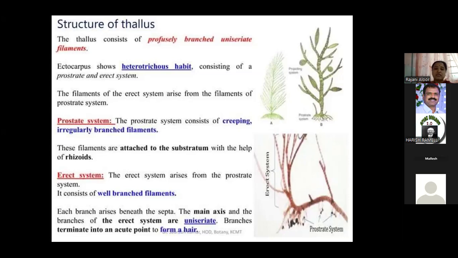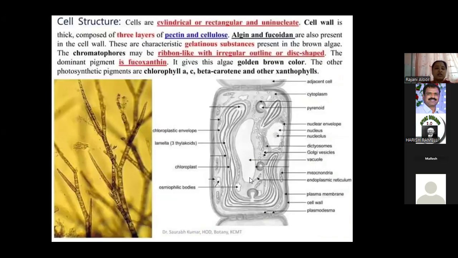The main axis and the branches of the erect system are uniseriate. These branches terminate into an acute point to form hair-like structures. The sheath is formed by a layer of descending rhizoidal branches. The main axis is ensheathed by cortical cells also. This is the erect system. I think you can observe these two systems.